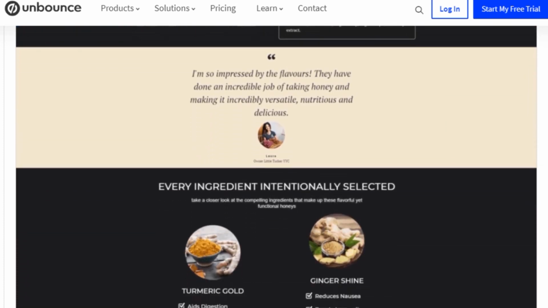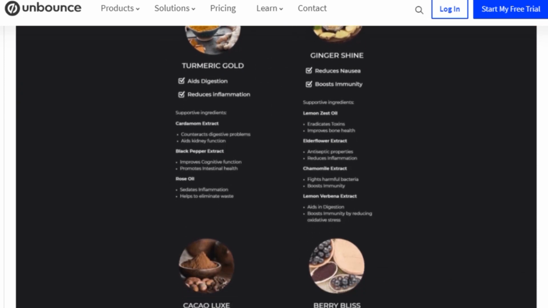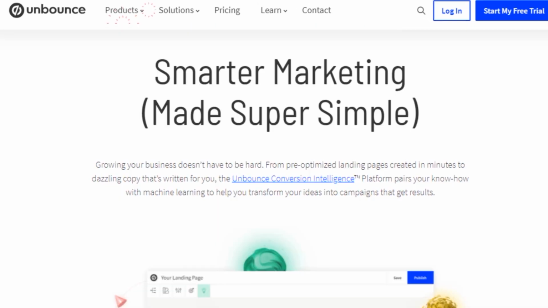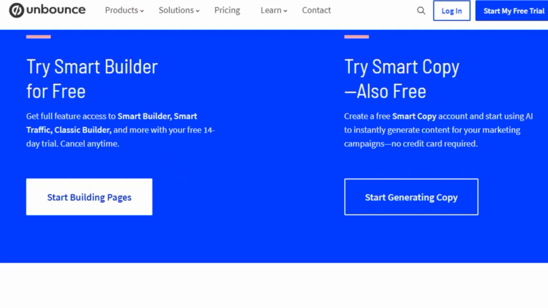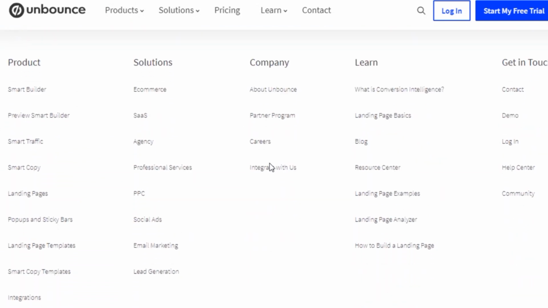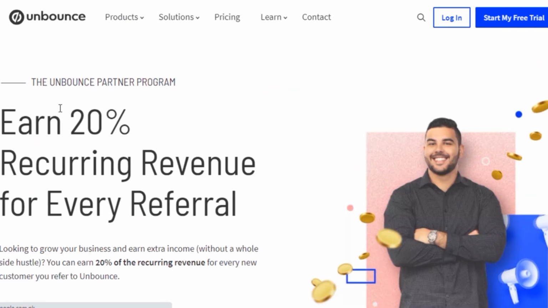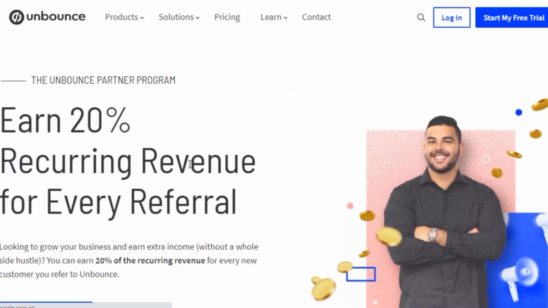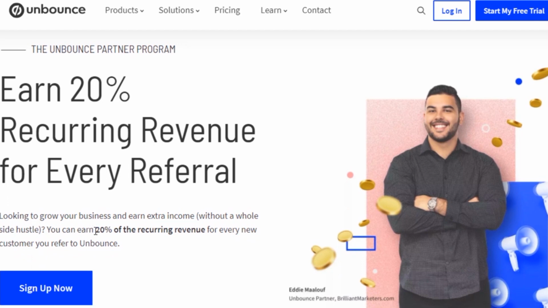Now that I have shown you what Unbounce does, I want to show you how we can generate income using their partner program. The next thing to do is you'll scroll down to the very bottom of this website once you go over to the homepage of unbounce.com, and then under the company section, I want you to click on Partner Program. This partner program will enable you to earn 20% recurring revenue for every referral. They pay you every single month consistently in recurring commission, and that's why it's a great website.